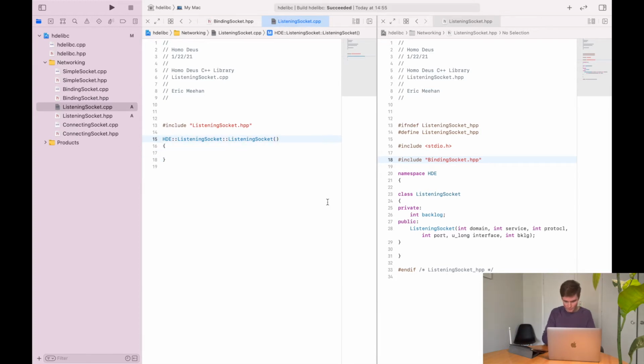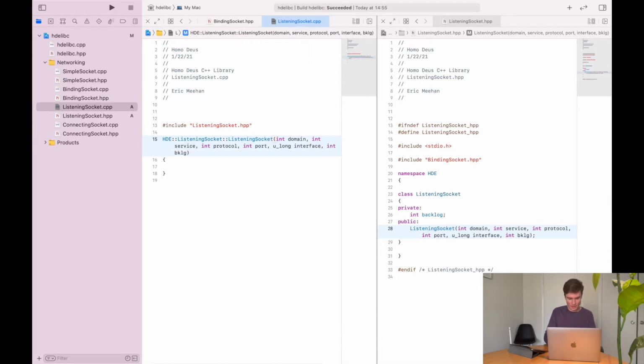Okay, so listening socket, we give int domain. Int port, ulong interface, and int bklg.